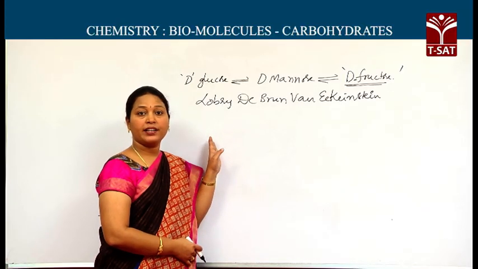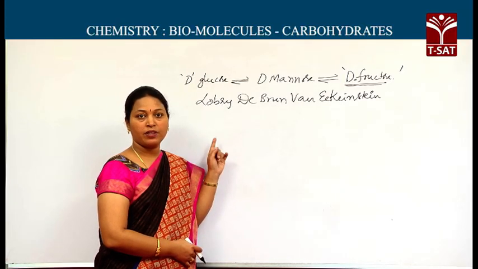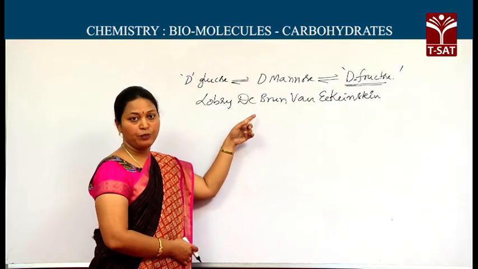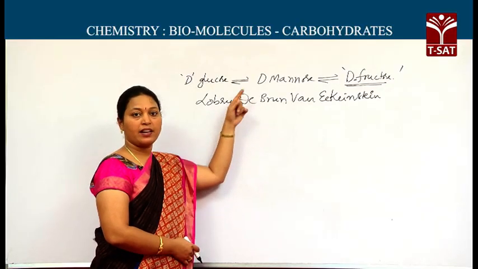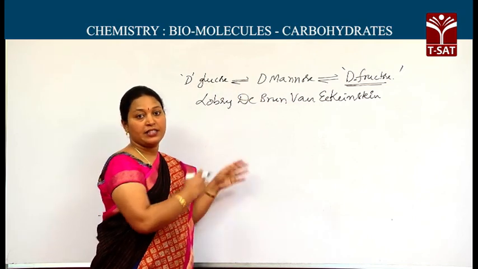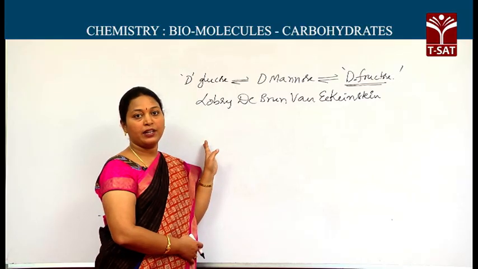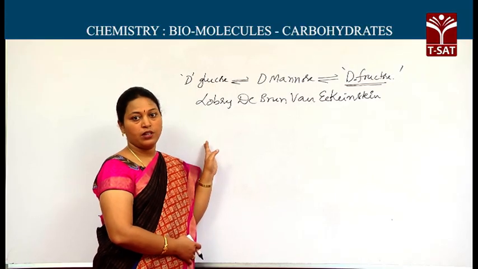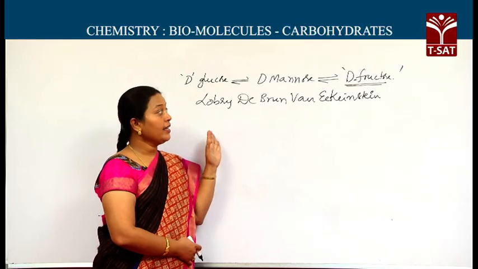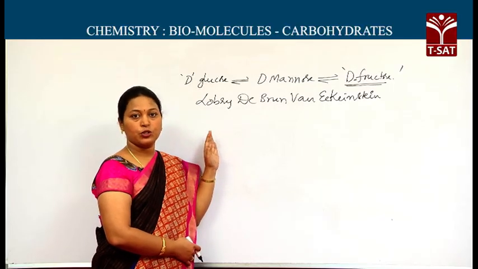Fructose, though it contains ketone as the principal functional group, when it reacts with dilute base, isomerizes either as mannose or as glucose, and it shows reducing ability with Tollens' and Fehling's solution. Because of this isomerization only, fructose behaves as a reducing sugar.